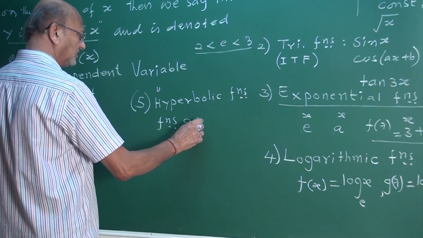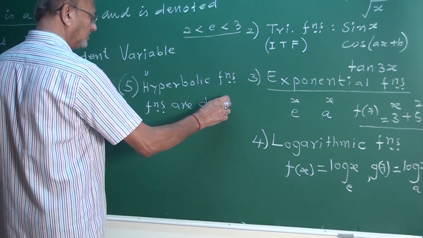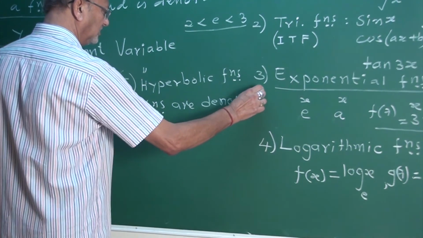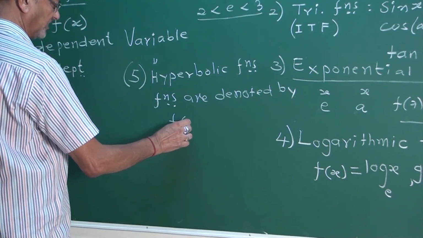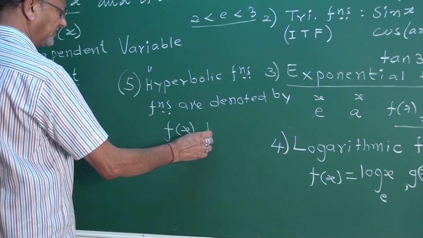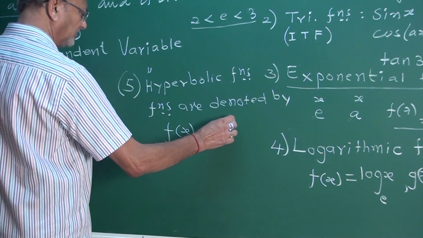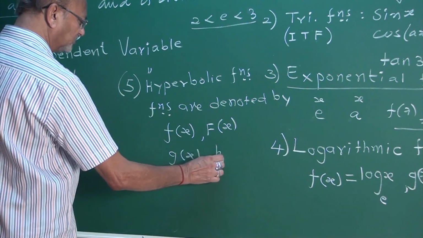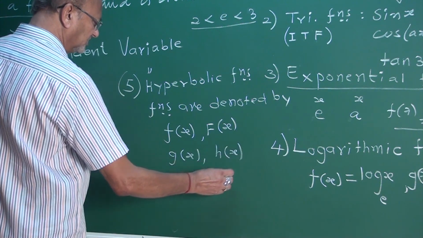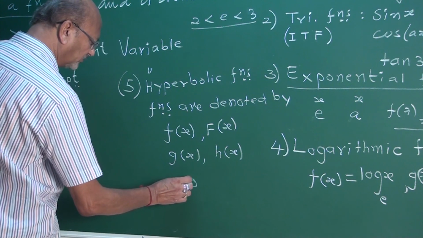Next, I want to tell how functions are denoted. It is very normal. Like this, we use capital F(x), G(x), capital G(x), small h(x). Even phi x and psi x we use also, my friend.